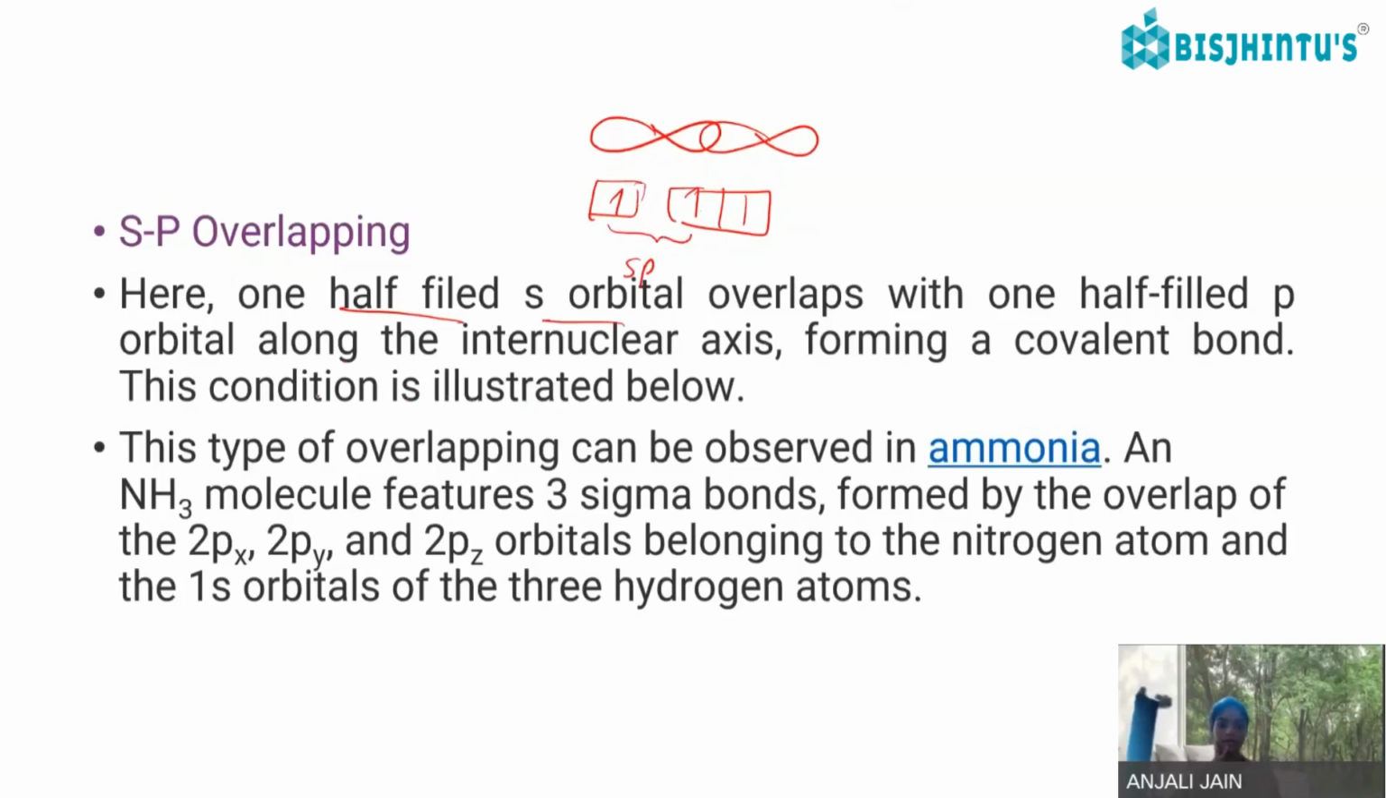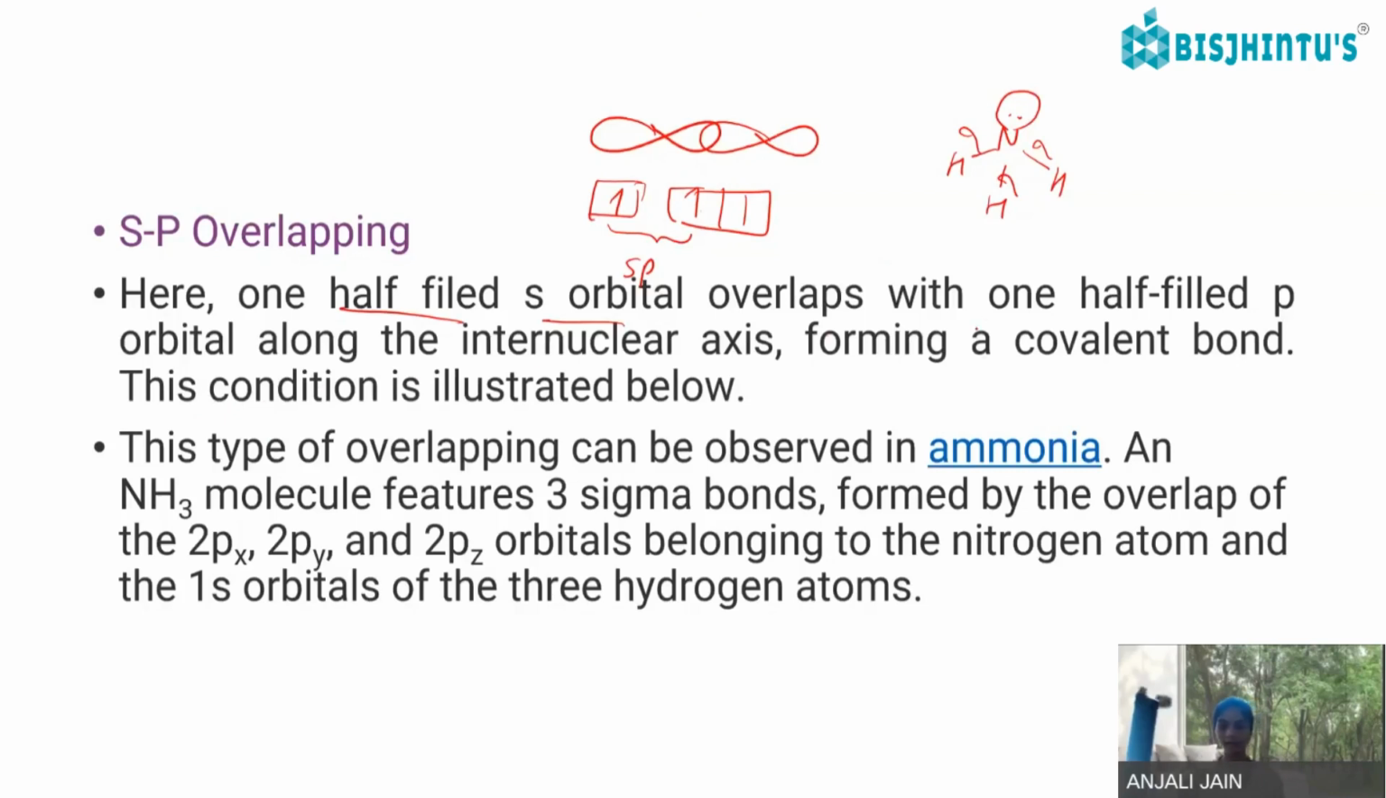Along the internuclear axis forming a covalent bond. This condition is illustrated below. This type of overlapping can be observed in the ammonia, NH3 molecule, featuring 3 sigma bonds. These are the 3 sigma bonds formed by the overlap of 2px, 2py, and 2pz orbitals belonging to the nitrogen atom, and the 1s orbital of the 3 hydrogen atoms.